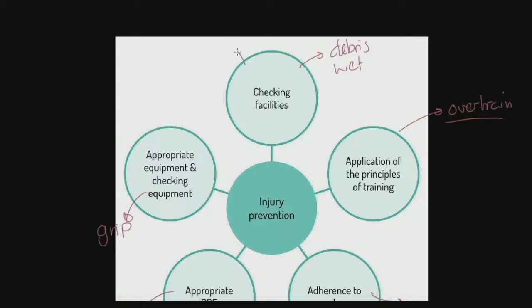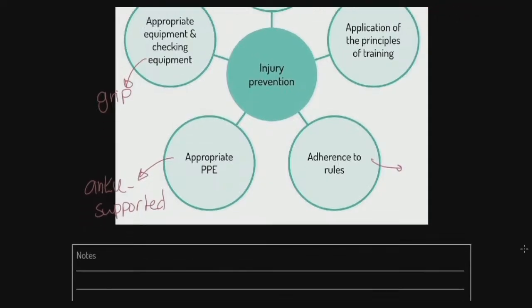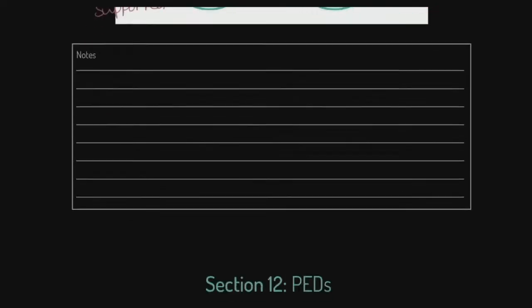You could even say things like net height here, although it's not a particular safety factor. But even in a marginal way, if the net was lower, for example, people can hit the ball harder. And I suppose technically it becomes a little bit less safe. Also, think about the fencing around the outside. That fencing is there for a reason, not just so the ball doesn't go flying away, but so the ball doesn't hit other people, right? So we've got to check for that reason. I just can't come up with a safety injury prevention adherence to rules. I'm so sorry. Brain is not delivering it.